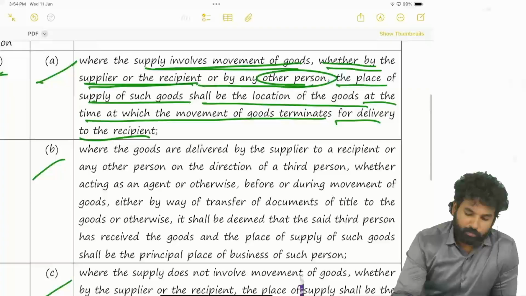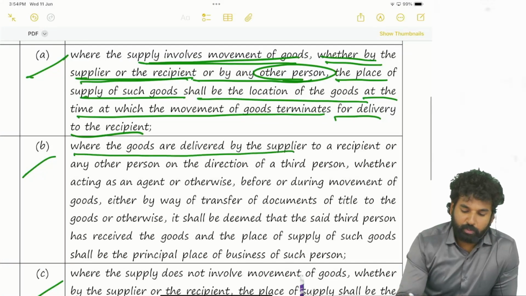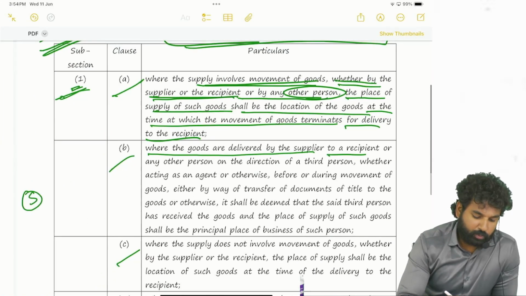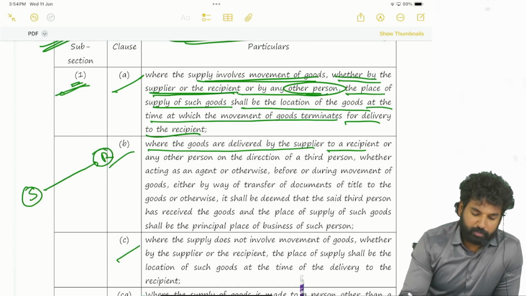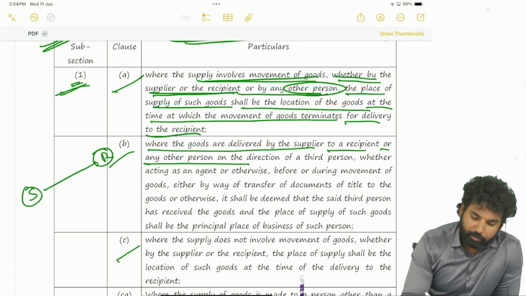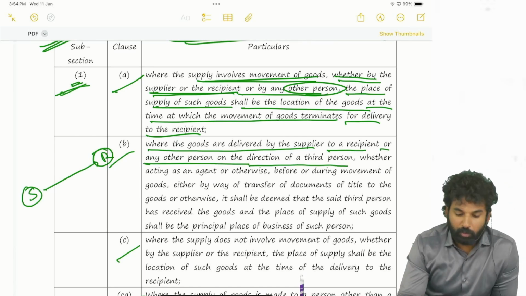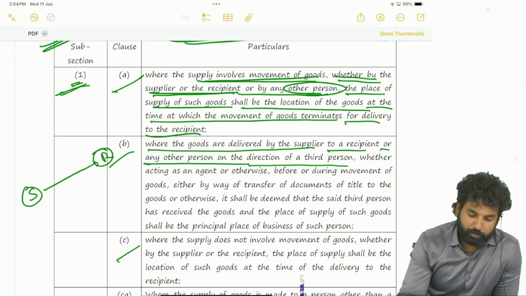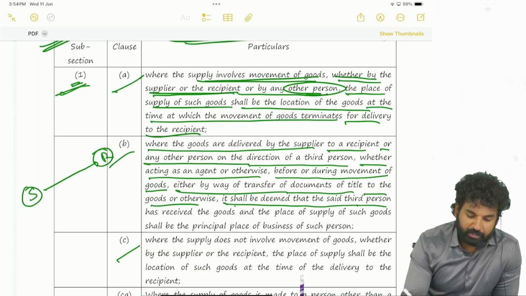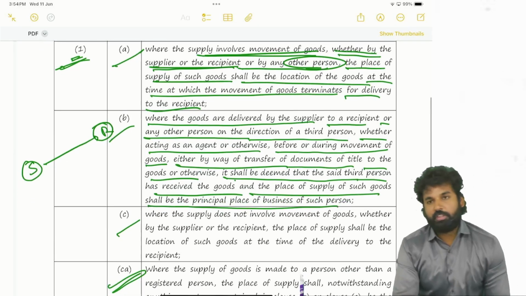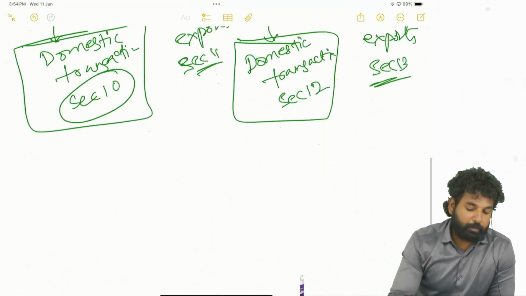Right. Next. See here, where the goods are delivered by a supplier to a recipient, or to any other person on the direction of a third person, whether acting as an agent or otherwise, before or during the movement of the goods, either by way of transfer of the document of title to the goods or otherwise, it shall be deemed that the said third person has received the goods, and the place of supply of such goods shall be the principal place of business of such person. What they are telling here is that three parties are involved.